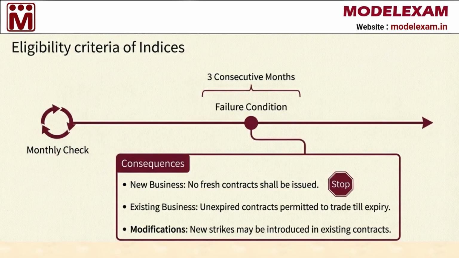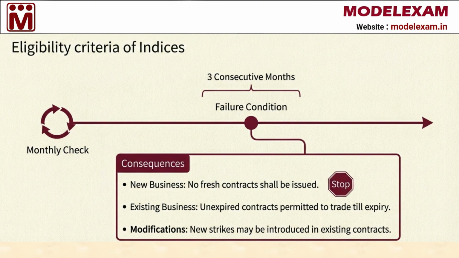The exchange does not just check these rules once, they perform a monthly check to ensure everything is still on track. If an index fails to meet these requirements for 3 consecutive months, we see some important consequences. First, the exchange will stop issuing any fresh or new contracts for that index.